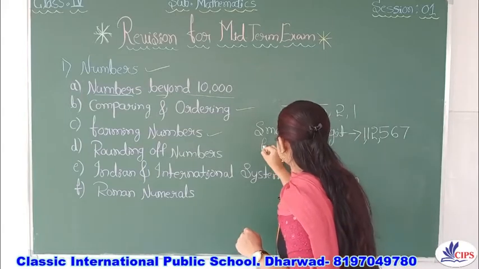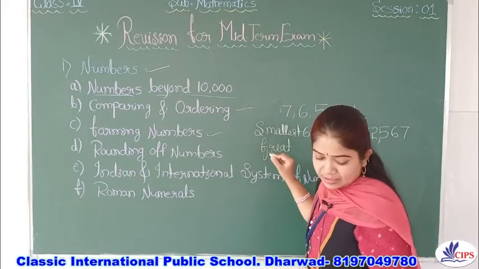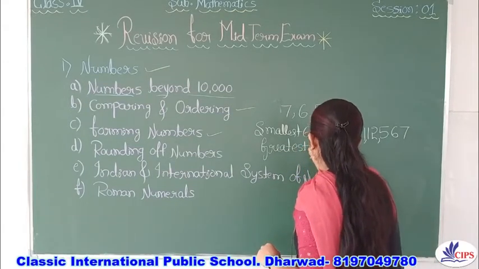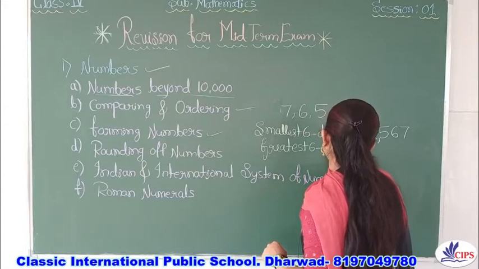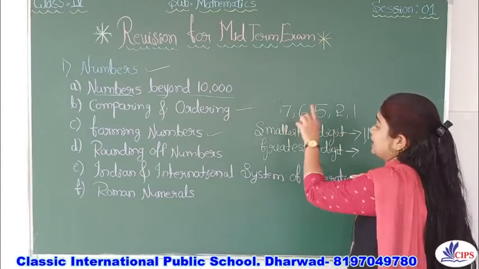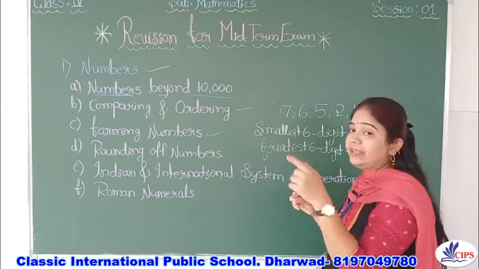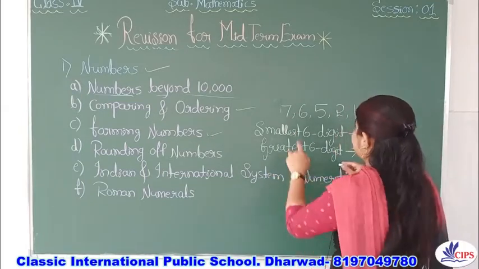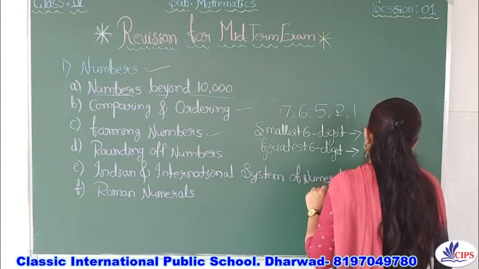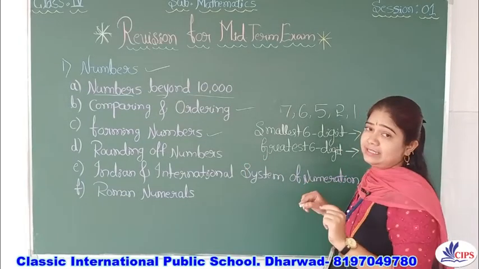And if I ask you to write the greatest, form the greatest 6 digit number, what you have to do? You select the bigger number and take twice of that, double. Which is the bigger number? 7. So we'll double that 7 because we needed 6 digit, right?